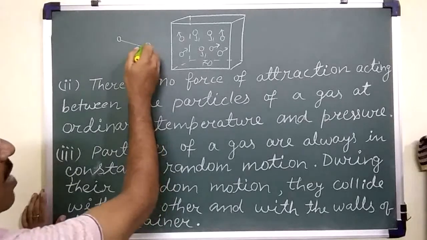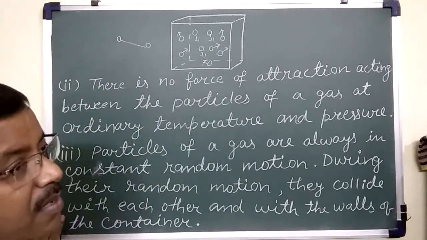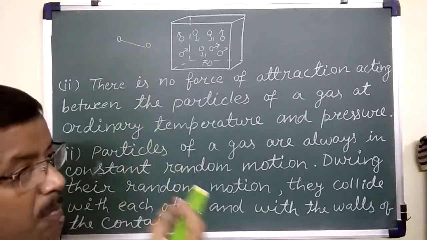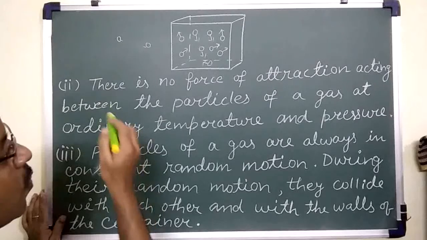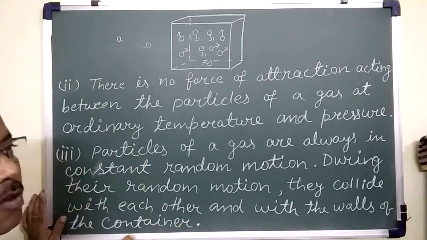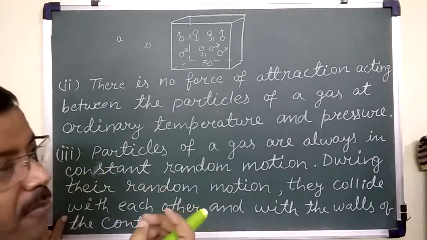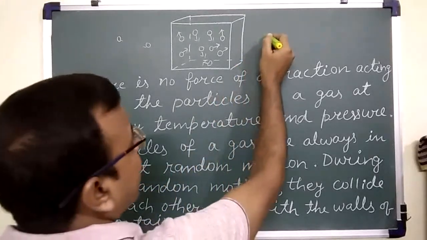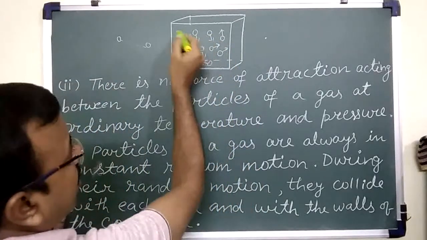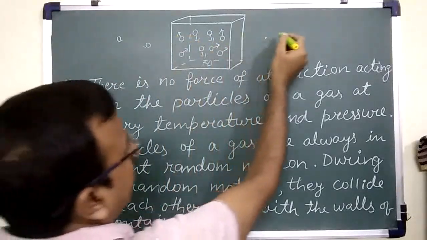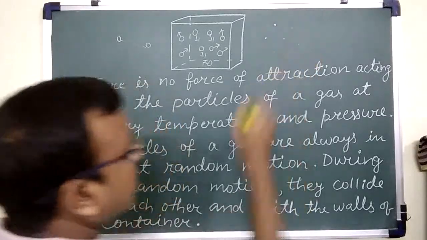This means that we can neglect the volume of the molecule. So the kinetic theory of gases assumes the particles of gas as point masses. As a point mass means we show a molecule like this. It just behaves as if the gaseous particles are just point masses.